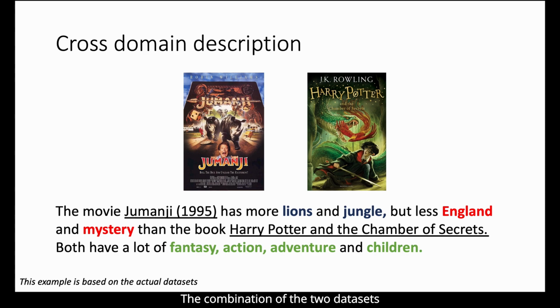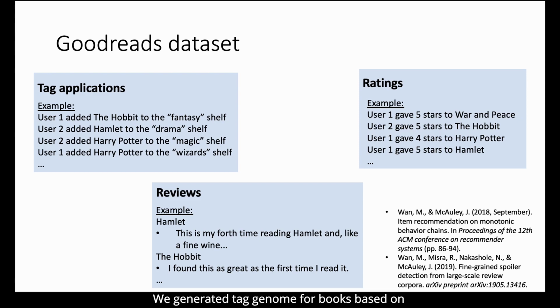The combination of the two datasets allows us to describe books with movies. By comparing movie and book vectors, we can generate the following description. The movie Jumanji has more lions and jungle, but less England and mystery than the book Harry Potter and the Chamber of Secrets. However, both have a lot of fantasy, action, adventure, and children.